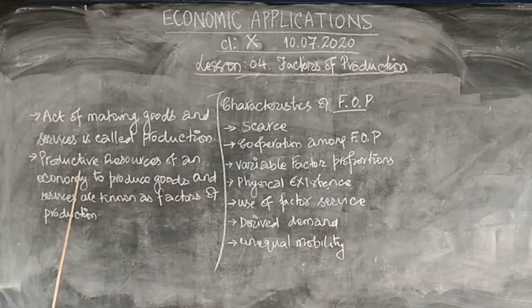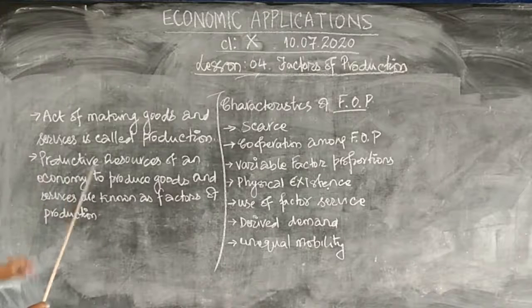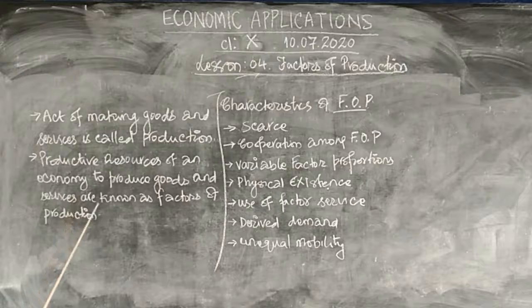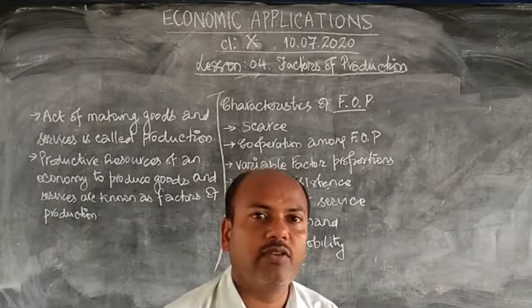This is the meaning of factors of production. Definition of factors of production is given here. Let's see what it is. Productive resources of an economy to produce goods and services are known as factors of production. So productive resources of an economy is called factors of production.